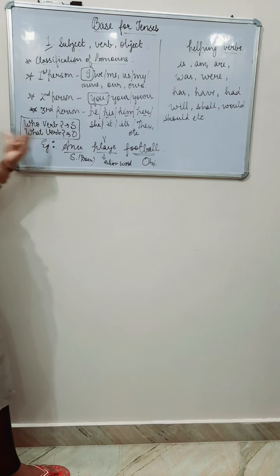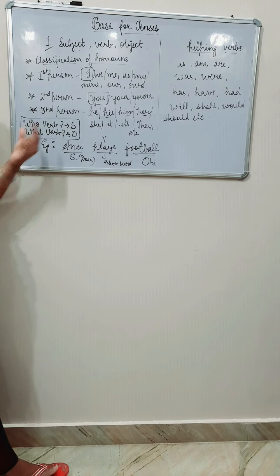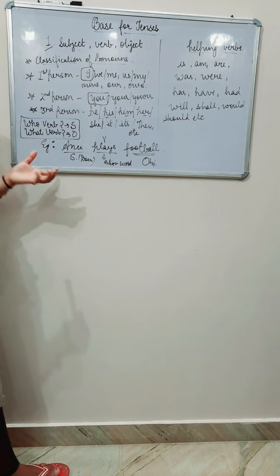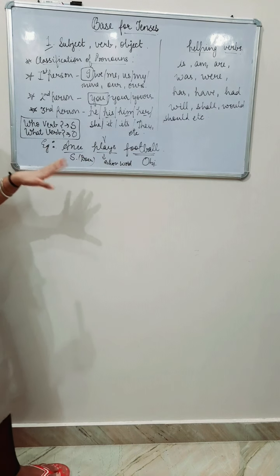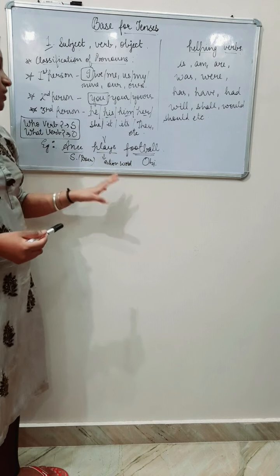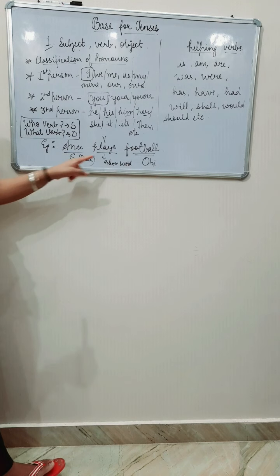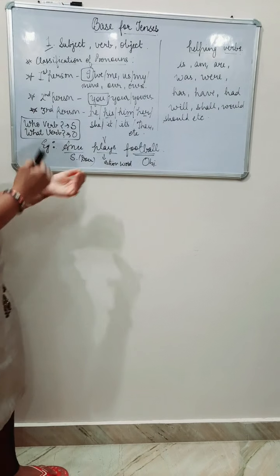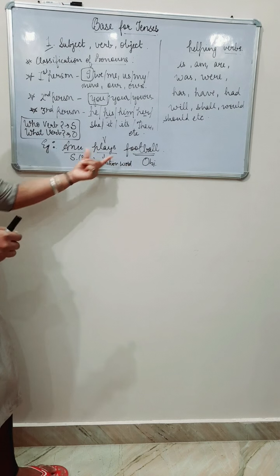Now, how does this trick work? You just have to determine the verb in the sentence. If you are not able to find the subject and object, you can always determine a verb, an action word, in the sentence. Here the action word is plays.